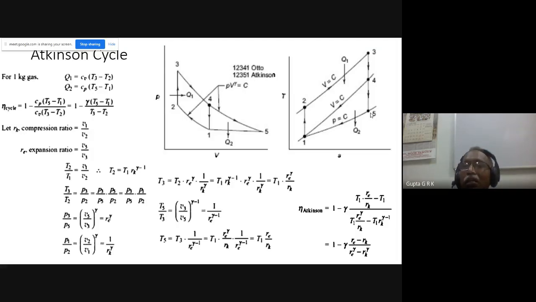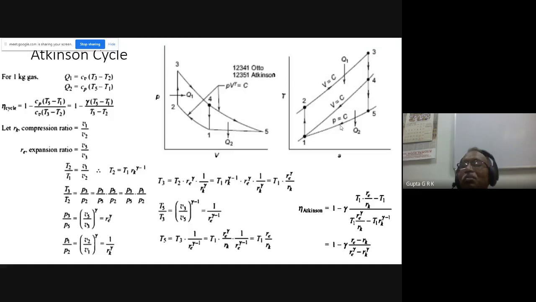And if you want the Otto cycle, in the Otto cycle both are constant volume lines. So 1, 4, 2, 3. You can see that this area is less. And if I want to have the diesel cycle, from 2 I have to draw a constant pressure line. So this will be still less. You know that the diesel cycle efficiency will be still less for the same compression ratio.